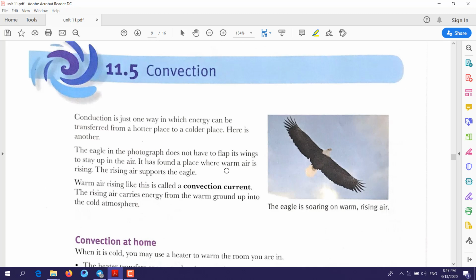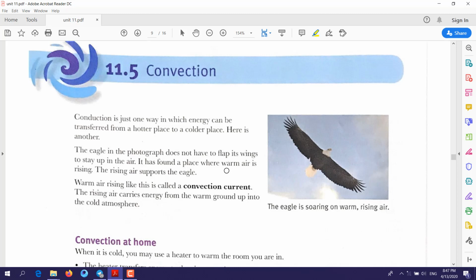11.5, convection. Convection is another way by which energy is transferred. Here we are talking about how energy transfers through different ways. The first one was conduction. How will you know it's conduction? The key words for it are: two objects are in contact, through materials. You will hear these words, through materials, two objects in contact.